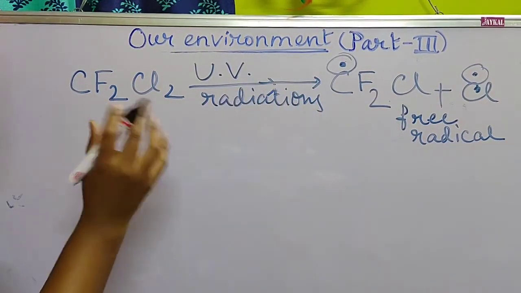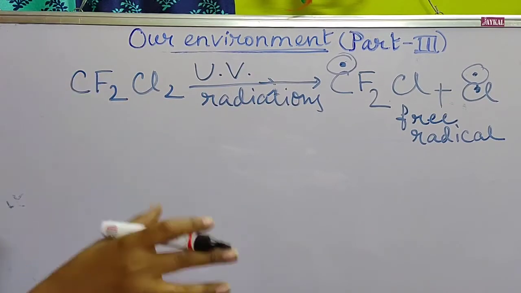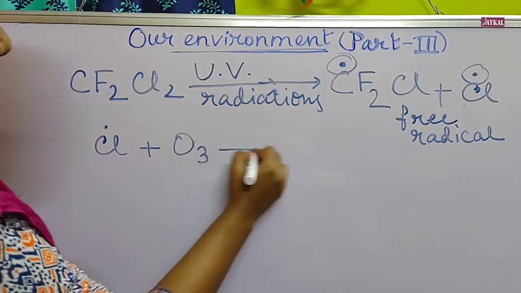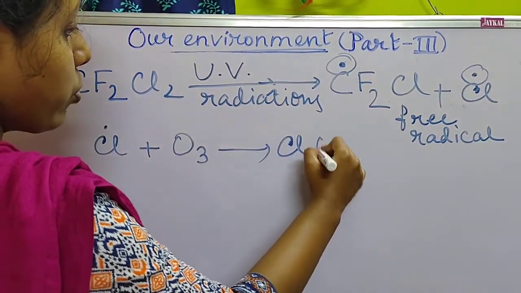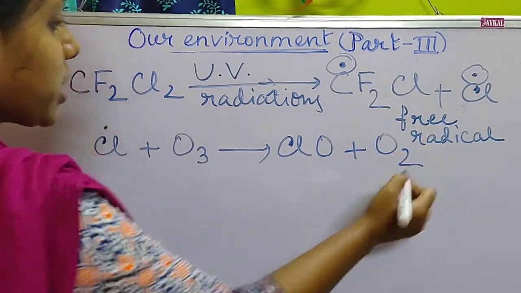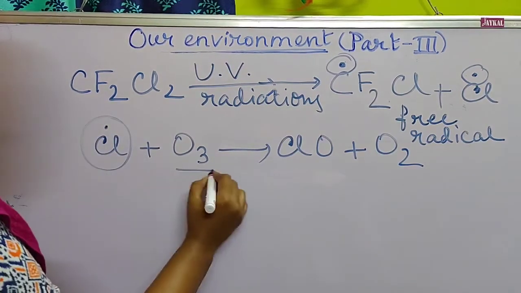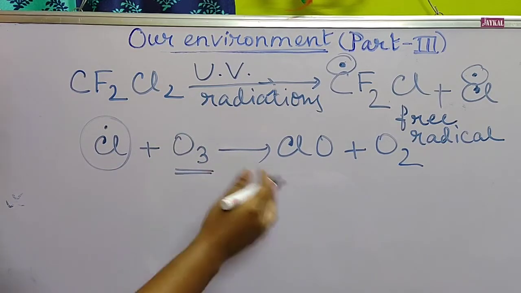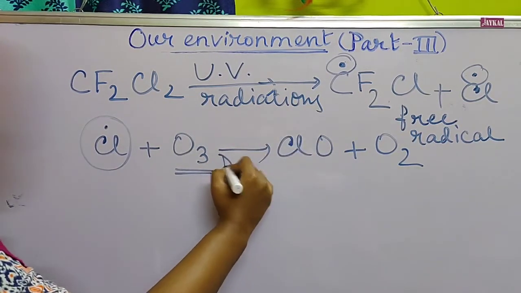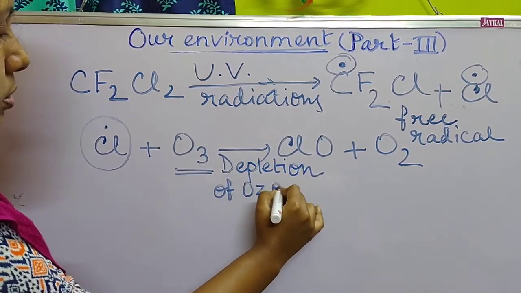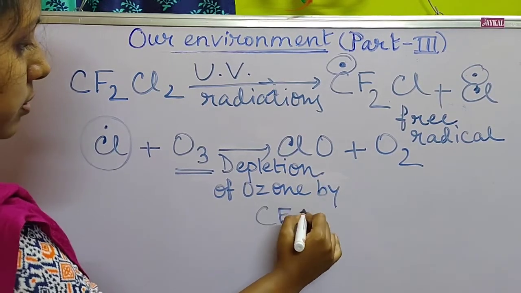Now this chlorine atom, that free radical, which is very highly reactive, whenever it comes in contact with the ozone, it will break it, and chlorine monoxide will be formed along with the formation of oxygen. So this free radical of chlorine breaks down the ozone molecule into chlorine monoxide and oxygen. So this is the depletion of ozone by CFC.